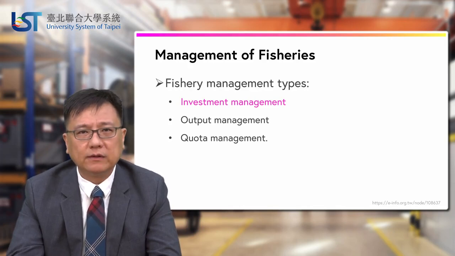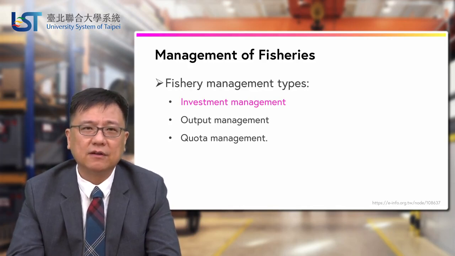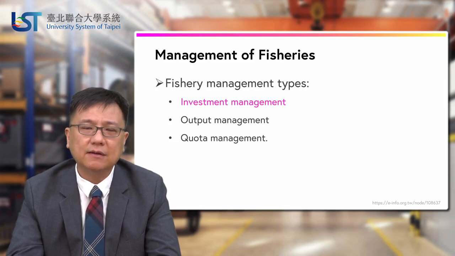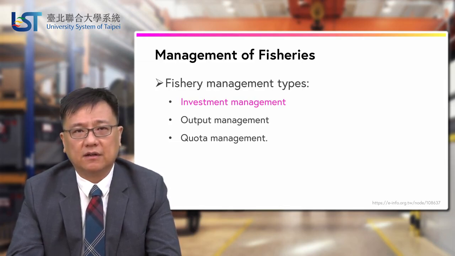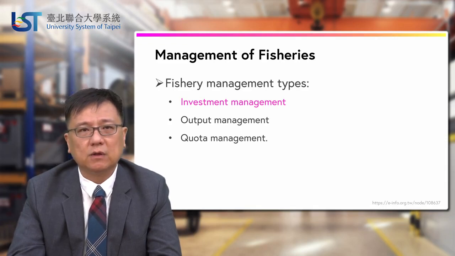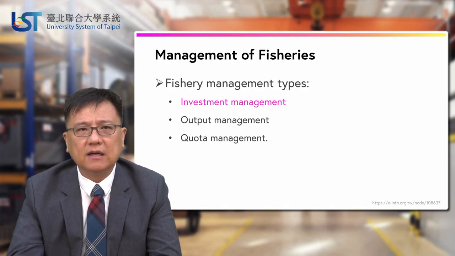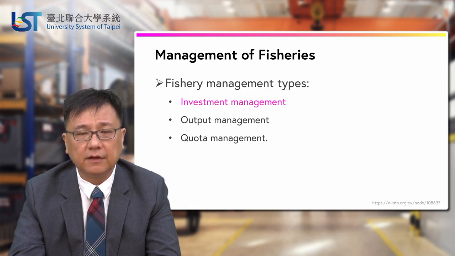Let's use a normal daily word. Is that net has a big hole or a big eye or a small eye? This will really affect what kind of fish you will catch. If the hole is bigger, you will let a small fish go and you will keep the larger one. So it's really the restriction on the gear itself, okay?